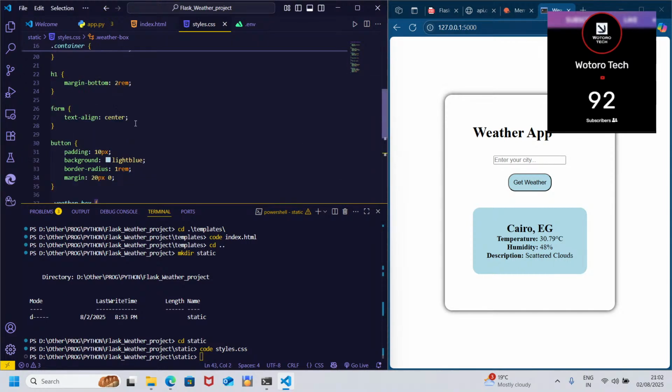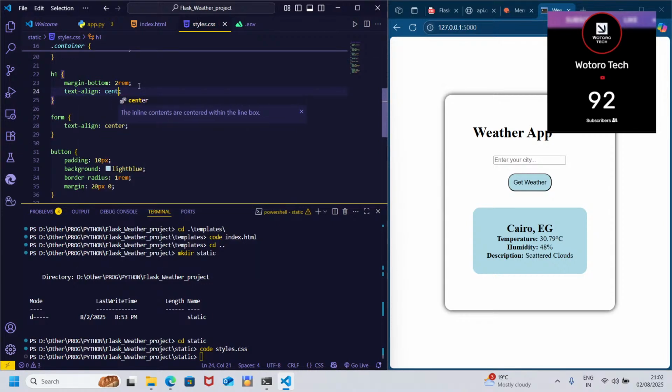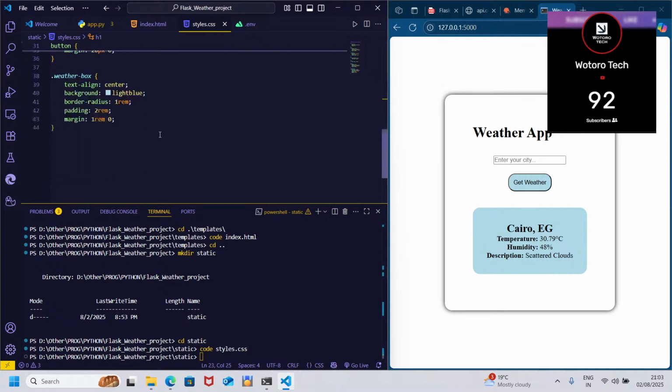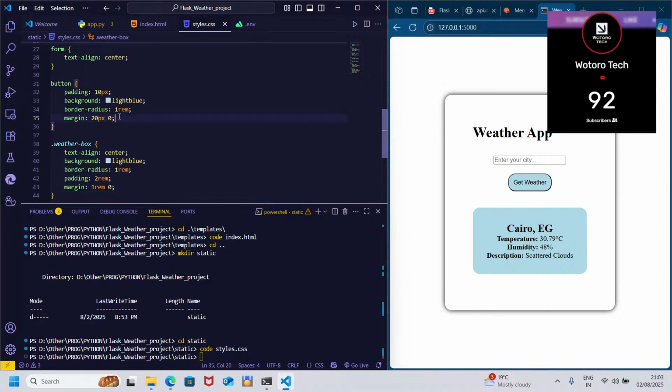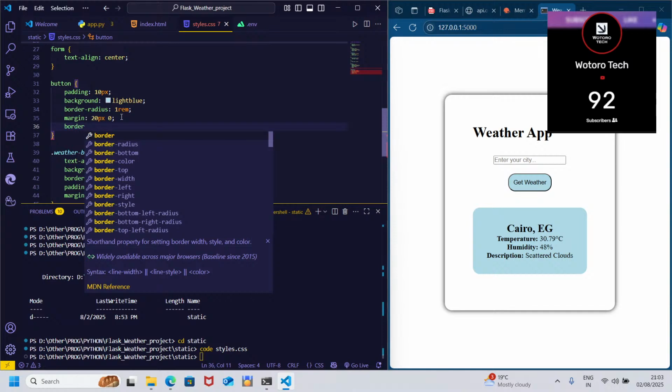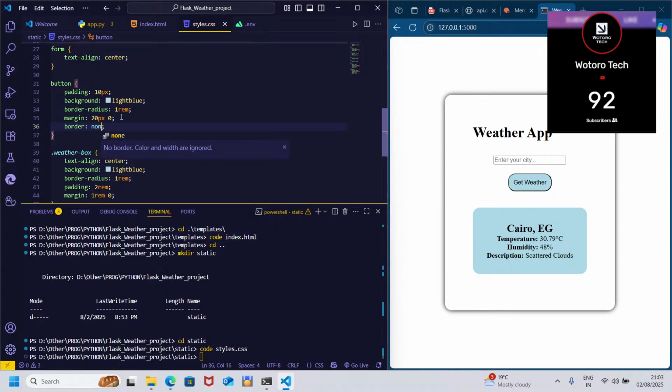H1 text align center. Then I think for this, let's just remove the border so it looks a bit nice. Border none.